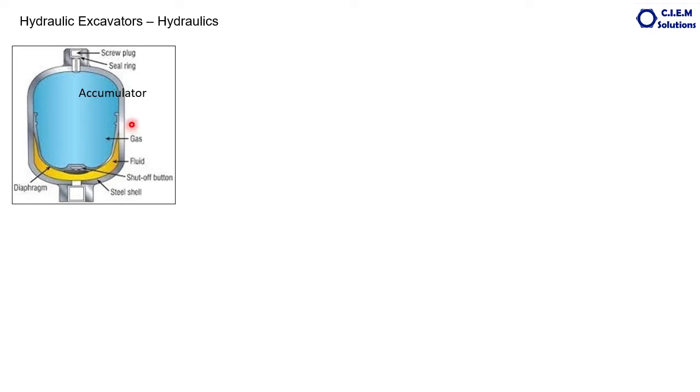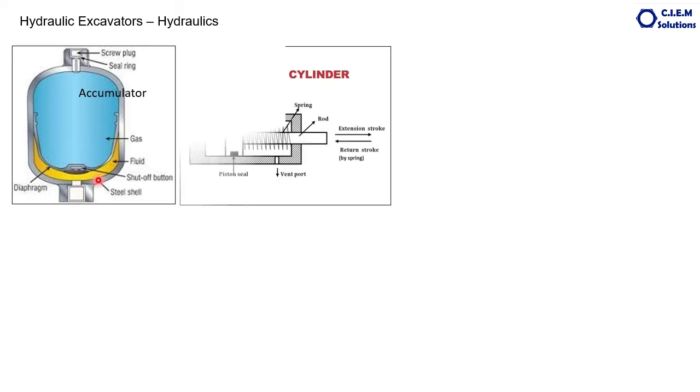The construction of the accumulator looks like this. The blue portion is the charged nitrogen gas with some pressure. The yellow portion is the oil. In between is the diaphragm. Always the pressure is available here. Whenever the machine is stopped on any account, an unforeseen incident, whatever pressure is available in this accumulator's charged nitrogen will be used to bring the implements to the neutral position.